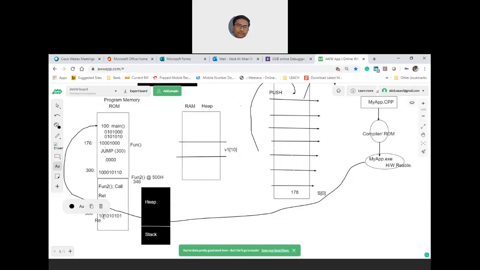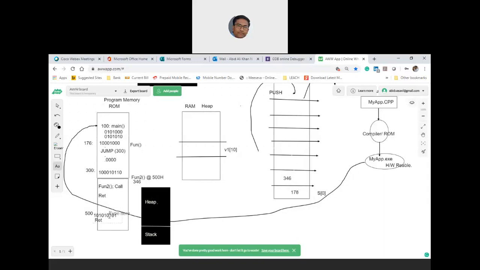So as a part of the function, it has started executing, and there is another function before it returns. That function is at 500, but where it has to return back safely is again 346. That has to be pushed again, because after completing the instructions at 500, I have to return safely.